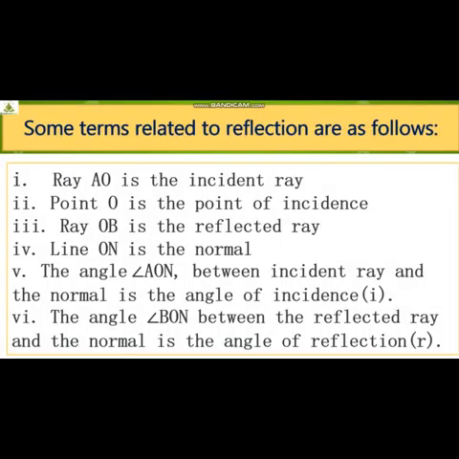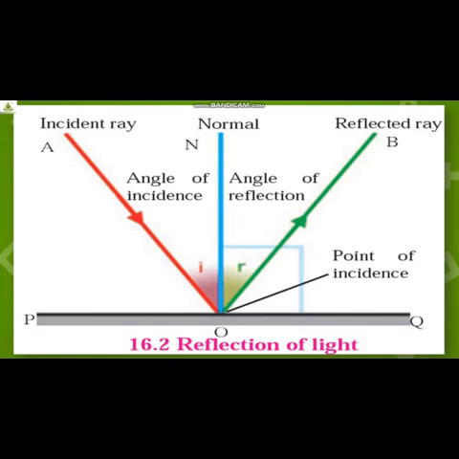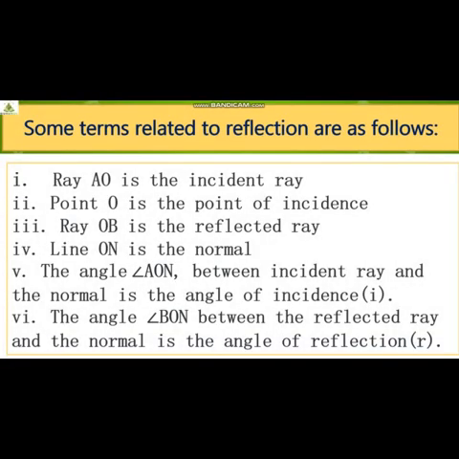The angle BON between the reflected ray and the normal is the angle of reflection. So let us see where the angle of reflection is. Okay, we have the normal and the reflected ray. Can you see angle BON or NOB? Small r is given, that is nothing but the angle of reflection. So these are certain terms that we have understood.